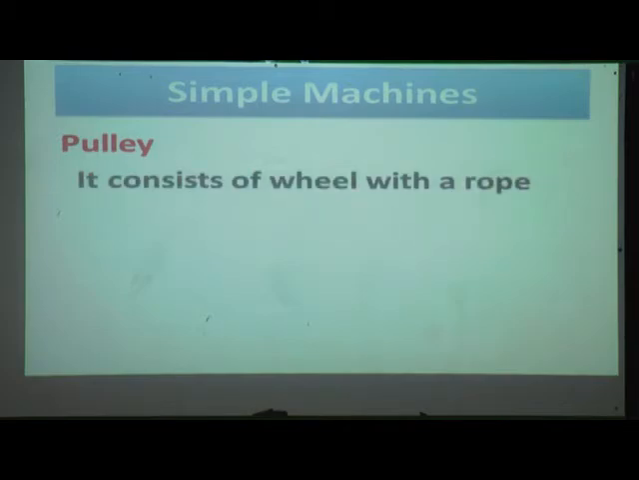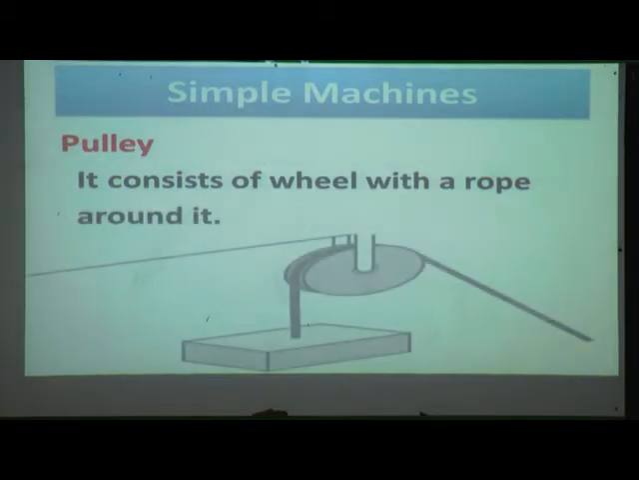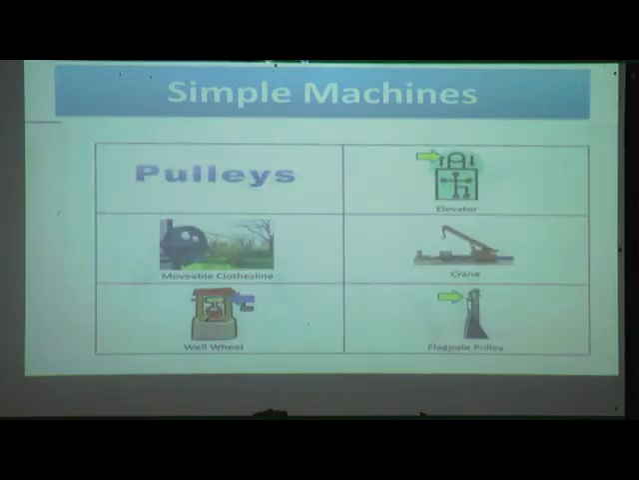It consists of a wheel with a rope around it. Yes, it has a wheel and a rope around it. There are some examples of pulley. Elevator. Elevator means lift. You have seen in many apartments or buildings there are elevators. You see that yellow color arrow, there is a pulley. With the help of pulley, the elevator goes up and comes down.